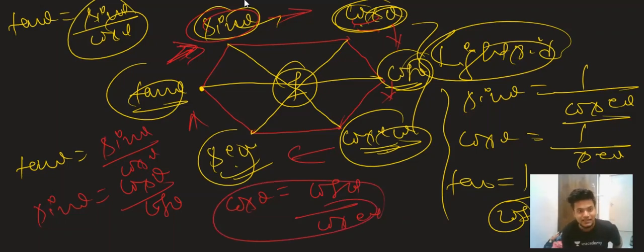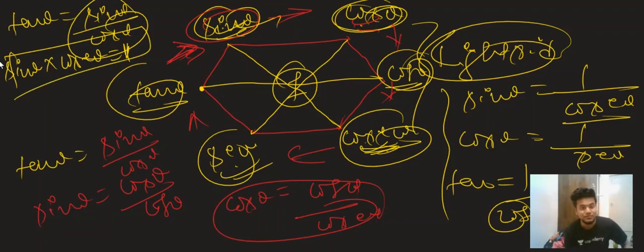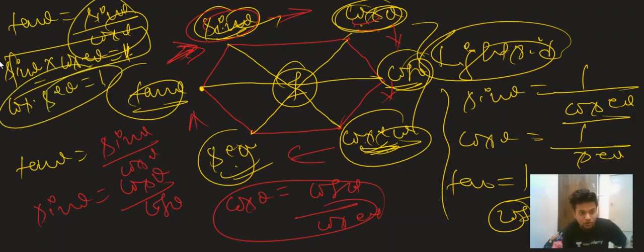What is the next thing that we can get from this hexagon? Actually we are running out of time, so I'll just tell you. Sine theta and cosec theta are written diagonally, so sine theta into cosec theta equals 1. Always remember this. Similarly, cos theta into sec theta will be equal to 1. In similar fashion, tan theta into cot theta will be equal to 1.